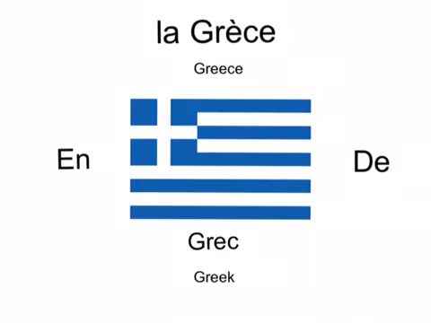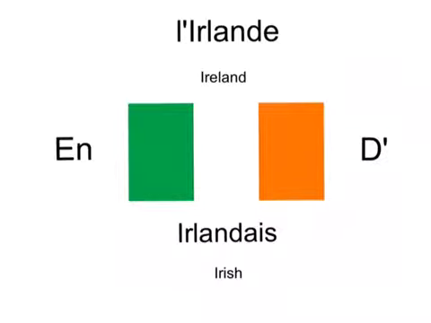La Grèce, that's Greece. The to or in preposition is en. The from preposition is de, and over there they speak Greek, and that's grec. L'Irlande, that's Ireland. The to or in preposition is en. The from preposition is the apostrophe, and the language spoken there is Irish, which is known as Irlandais in French.